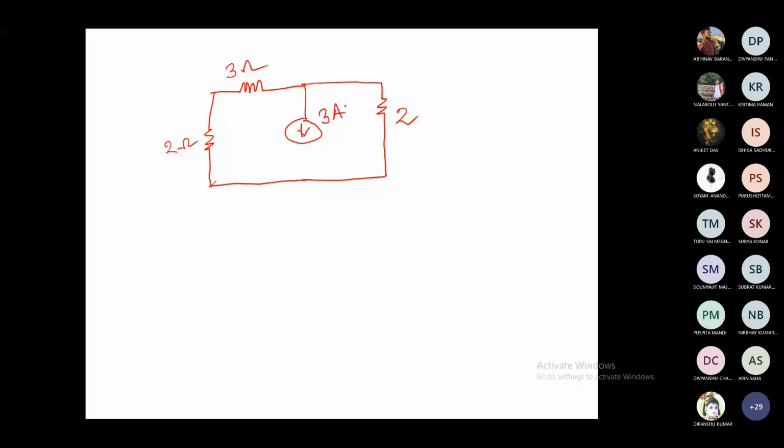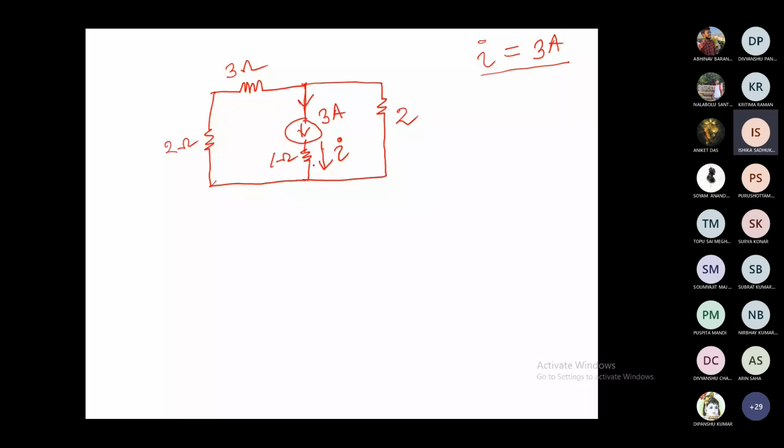This is the 1 ohm resistor, right? So this current I is basically 3 ampere only, because whenever we have a constant current source, throughout this path this I current will always be 3 ampere.